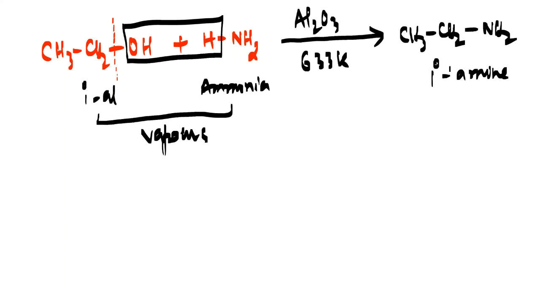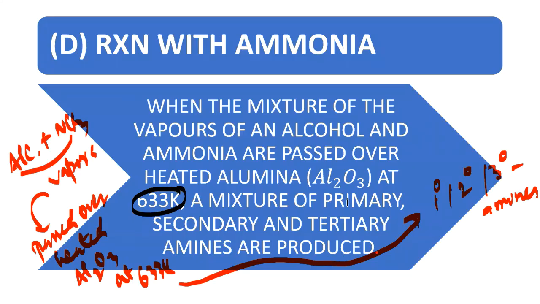Now let us make this primary amine react further. I told you that the primary amine can interact with one more alcohol molecule. So you got the primary amine, but I told you that you are getting primary, secondary, and tertiary amine. So let us see how we are getting the primary, secondary, and tertiary.